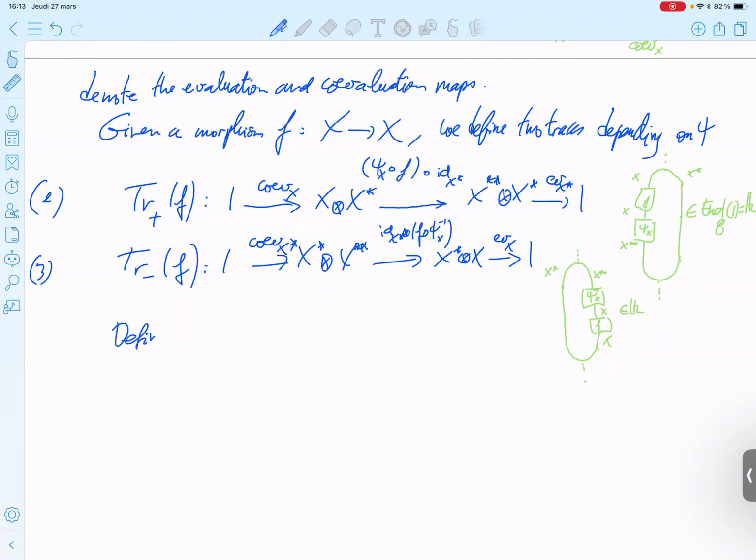So define d plus of x to be the right trace of the identity morphism for x, and d minus of x to be the left trace of the identity, like that.